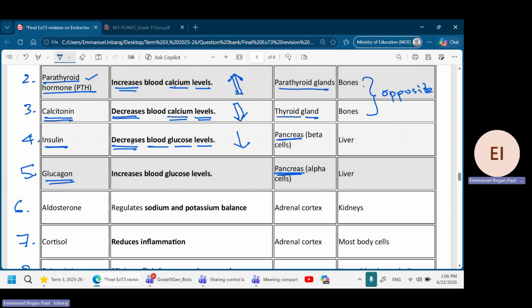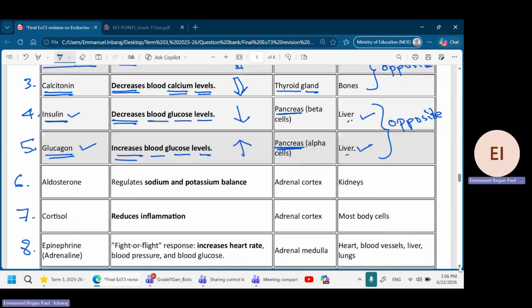So insulin decreases blood glucose level. What about glucagon? Glucagon increases blood glucose level. You see now? They work opposite. What is the target organ? The target organ is liver for both of them. And these two hormones, the insulin and the glucagon, also work opposite. Memorize it, guys. Don't forget. Liver, the target organ. Insulin decreases the blood glucose level, and glucagon increases the blood glucose level.